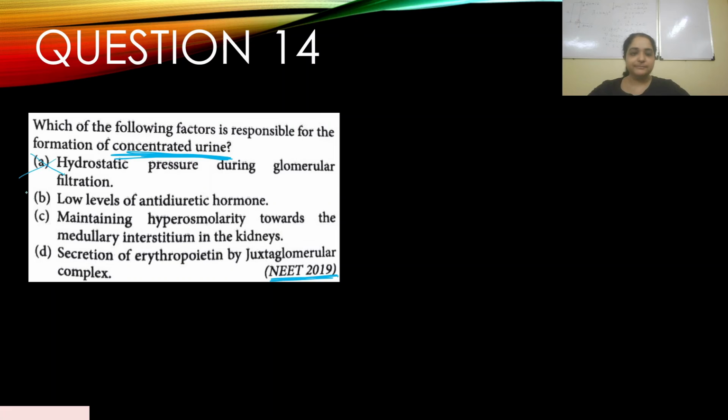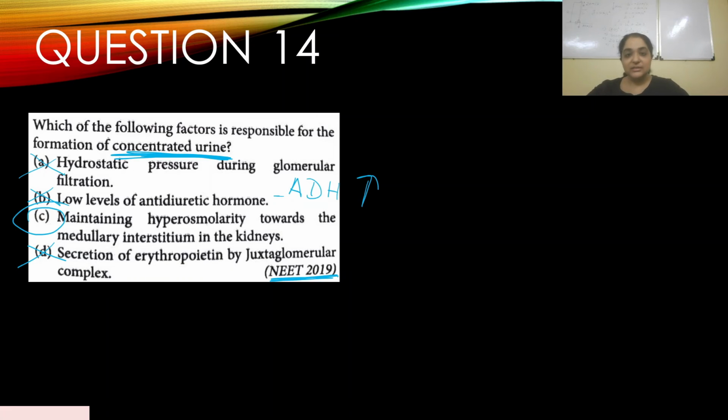Nah, not really. B. Low levels of antidiuretic hormone. No. It's when ADH, antidiuretic hormones, are high is when concentrated urine is formed. So clearly B is incorrect. C. Maintaining hyperosmolarity towards the medullary interstitium in the kidneys. Yes, this is the right answer. Secretion of erythropoietin by juxtaglomerular complex, no. Okay, clearly C is the right answer.